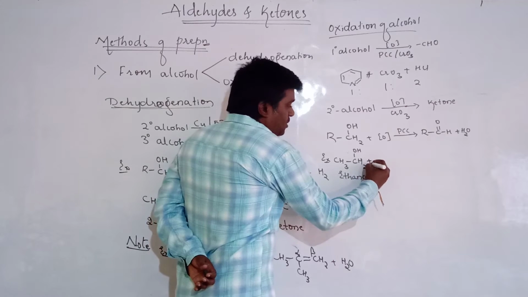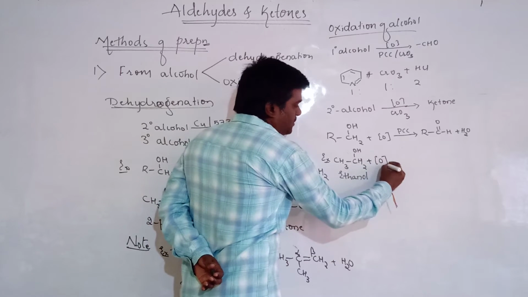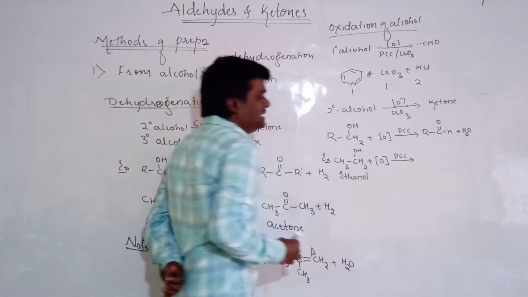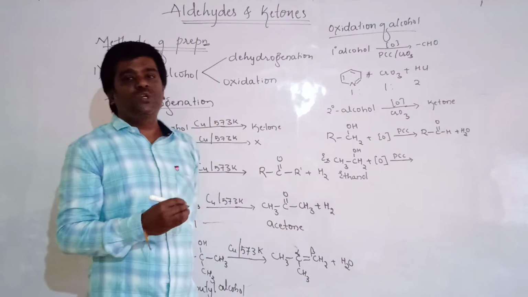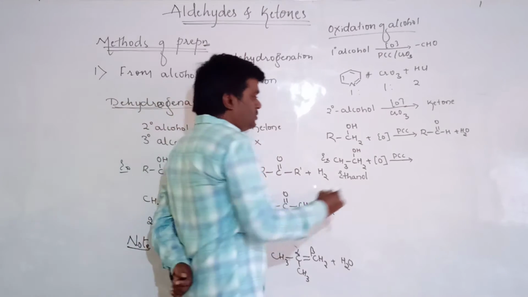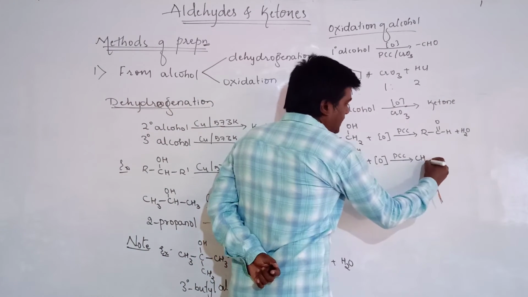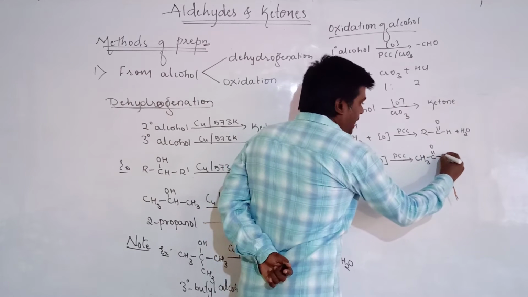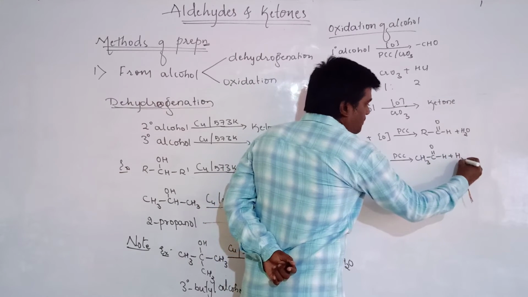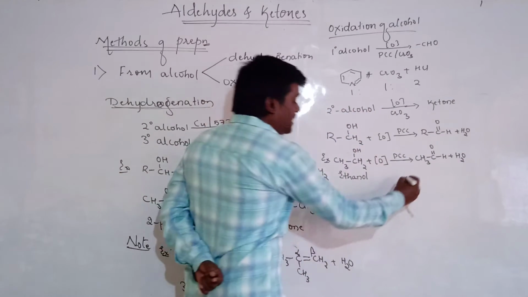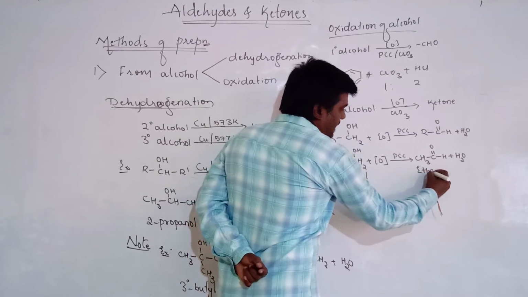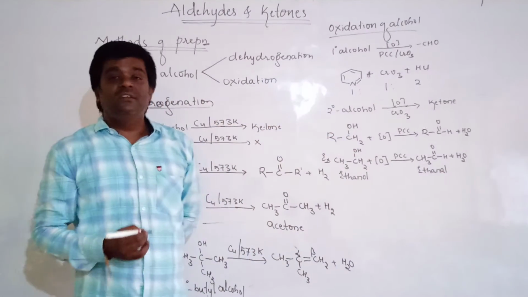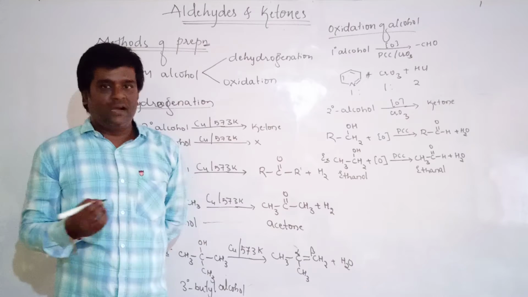When ethyl alcohol undergoes oxidation in the presence of PCC or CrO3, that is anhydrous chromic oxide, it will give the compound CH3CHO. The name of this compound is ethanal. Ethanal is the IUPAC name, whereas the general name is acetaldehyde.